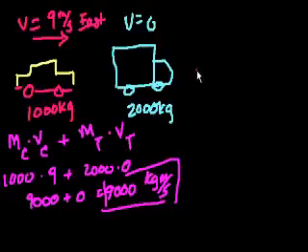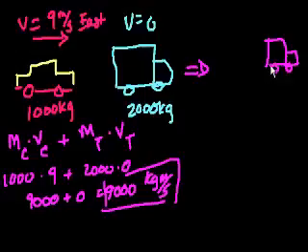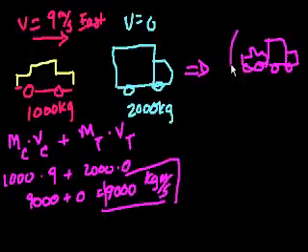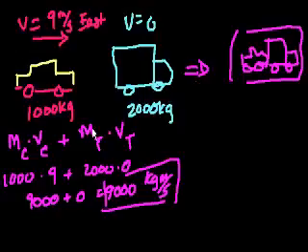Now, what happens after the car hits the back of the truck? So let's go to that situation. So we have the truck. I'll draw it a little less neatly, and then you have the car. I won't go into whether it's banged up and whether it released heat and all of that. Let's just assume that this is a simple problem that we can do. So if we assume that, there would be no change in momentum, because we're saying that there's no net forces acting on the system. And when I say system, I mean the combination of the car and the truck. So what we're saying is this combination, this new vehicle called a car truck, its momentum will have to be the same as the car and the truck's momentum when they were separate.